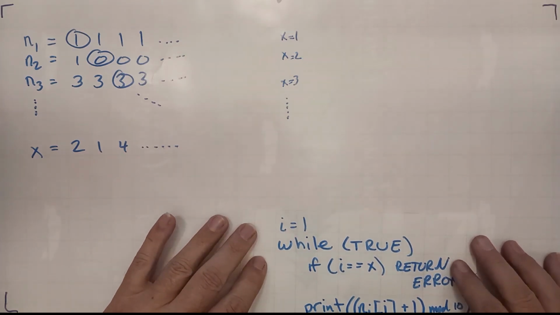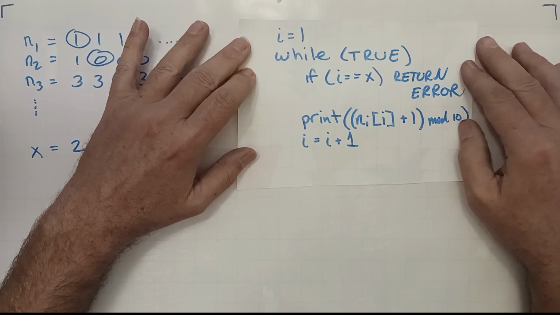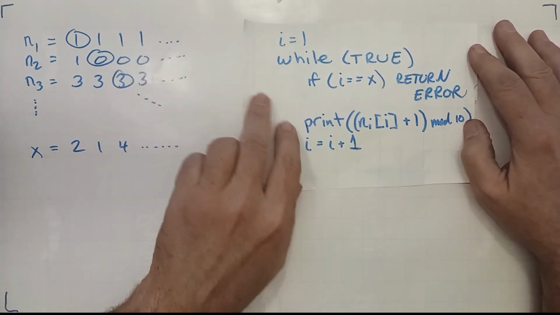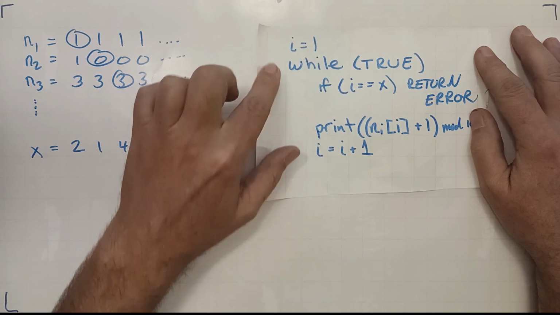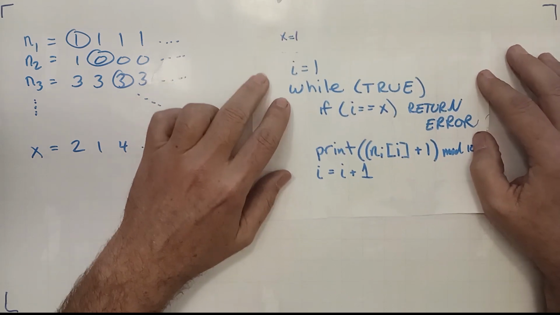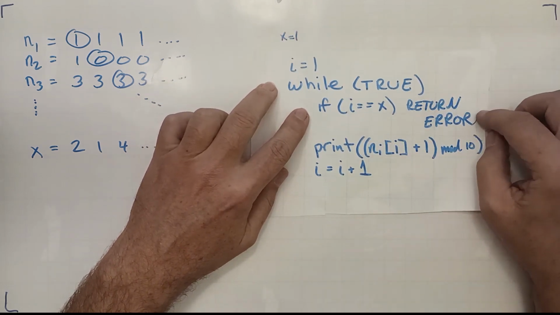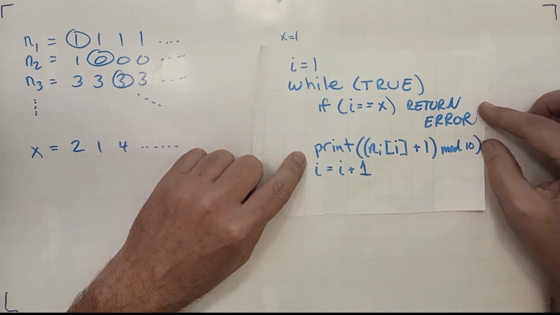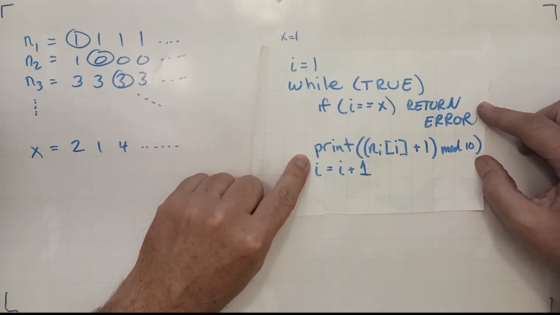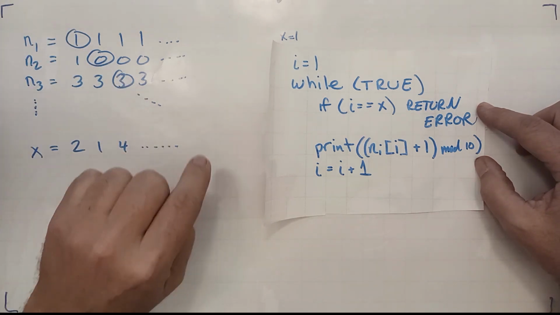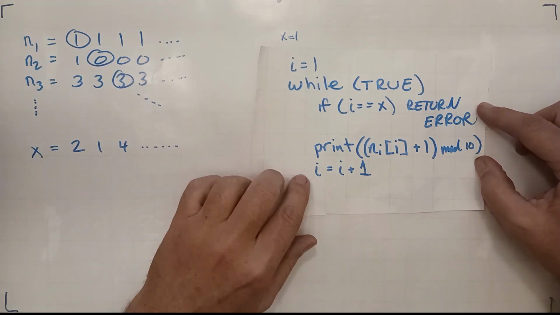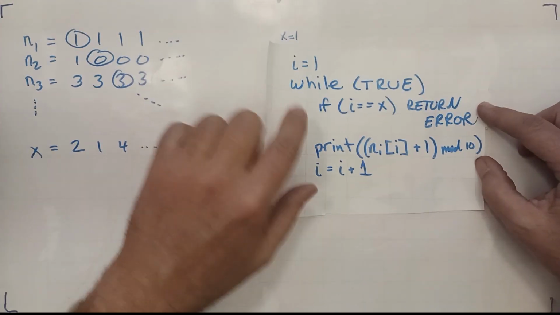So to get around this problem, what I've done was I've created a little function here that says while I equals 1, and then it goes into this infinite loop, and it says if I equals x, then it returns an error, and otherwise this print line is basically saying, okay, take this number along the diagonal and add 1 and mod 10 to it, and then go to the next digit.